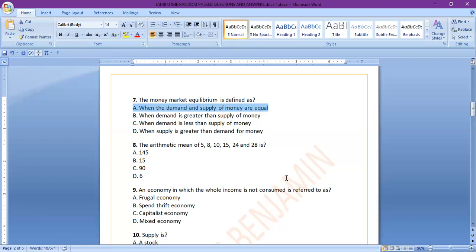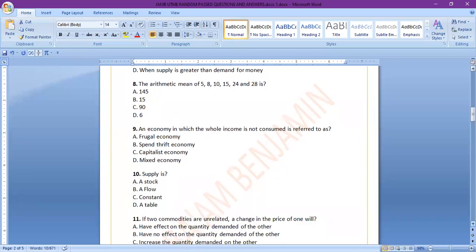I think for this question, maybe there is a typo somewhere, but ordinarily the arithmetic mean is supposed to be 66.6, but I can't find that option here. So let's proceed. Maybe I'll have to address this question in subsequent videos.